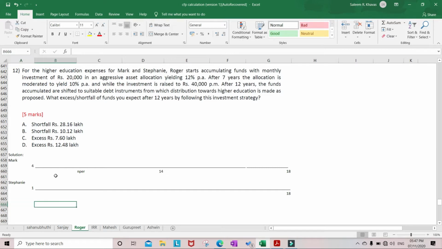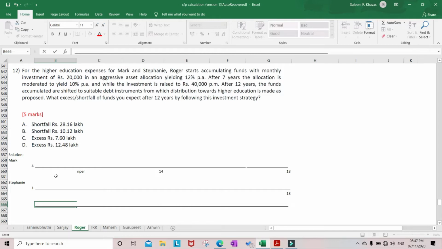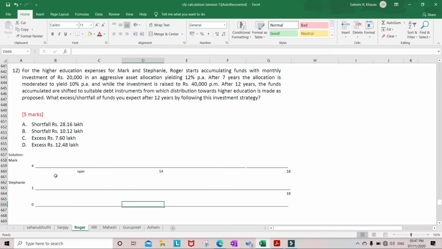So let us draw this timeline. Today, let's take it as 0. From today till 7 years, he is going to invest 20,000 per month with a 12% rate of return. Then from 7 to another 5 years, that means till 12 years, he is going to invest 40,000 rupees per month with a 10% yield.